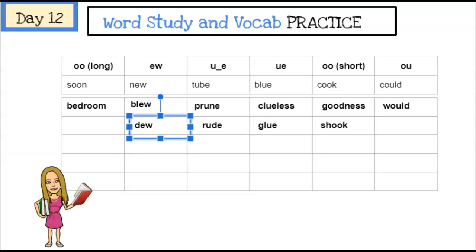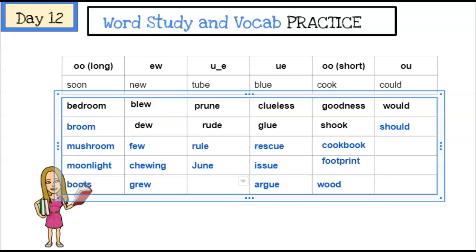Now it's your turn to come up with some words that would fit in each one of these columns. Push pause, and when you're ready to compare your answers, press play. Here are some of the words that I came up with. Broom, mushroom, moonlight, and boots. Few, chewing, grew. Rule, June. Rescue, issue, argue. Cookbook, footprint, would. And finally, should.